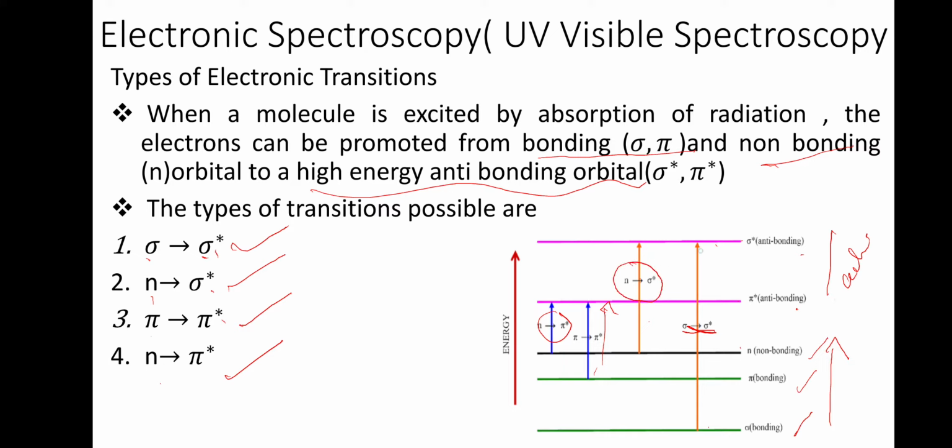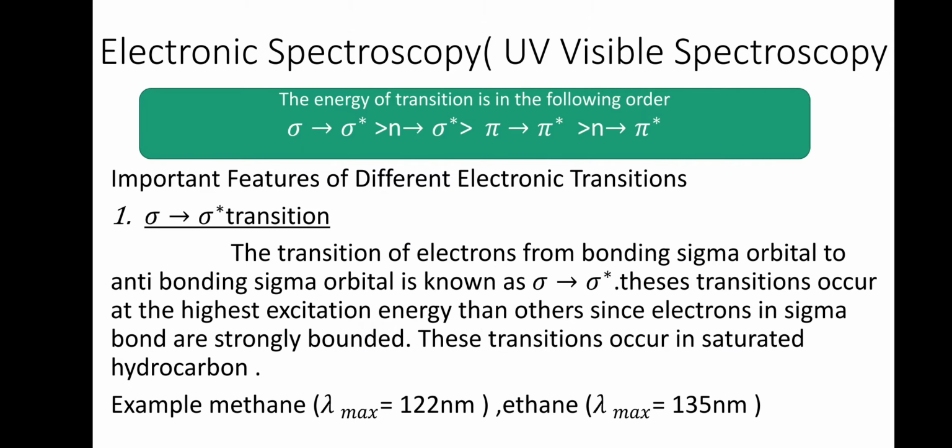So energy wise, what is the order? Sigma to sigma star needs the most energy, then n to sigma star, then pi to pi star, and then n to pi star. So for the transition, this needs the highest energy, this needs the lowest energy, and the other two are in between. So the energy of transition is in the order: sigma to sigma star is greater than n to sigma star, which is greater than pi to pi star, which is greater than n to pi star. So this needs the highest energy and this needs the lowest energy.